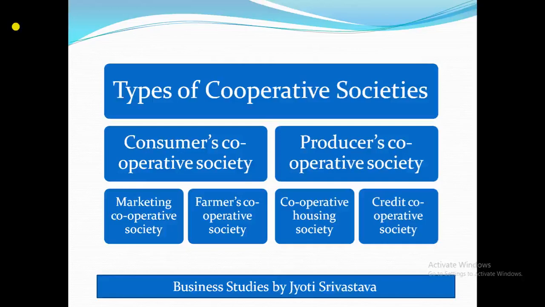In the last video we have seen the meaning of cooperative society, their merits, demerits and the features. So in this video we are going to talk about types of cooperative societies. You can see on the screen there are almost 6 types of cooperative society we are going to discuss over here. They are consumers cooperative society, producers cooperative society, marketing cooperative society, farmers cooperative society, cooperative housing society and credit cooperative society.